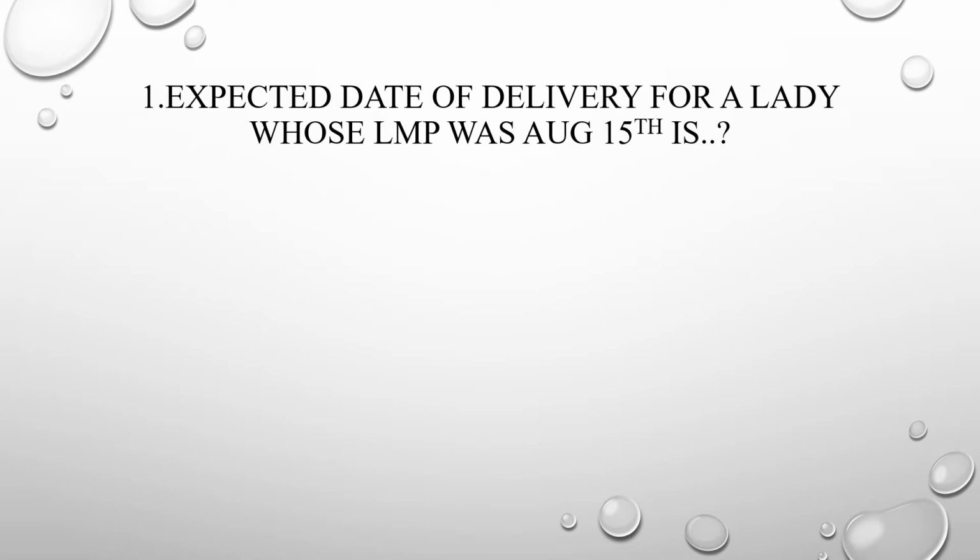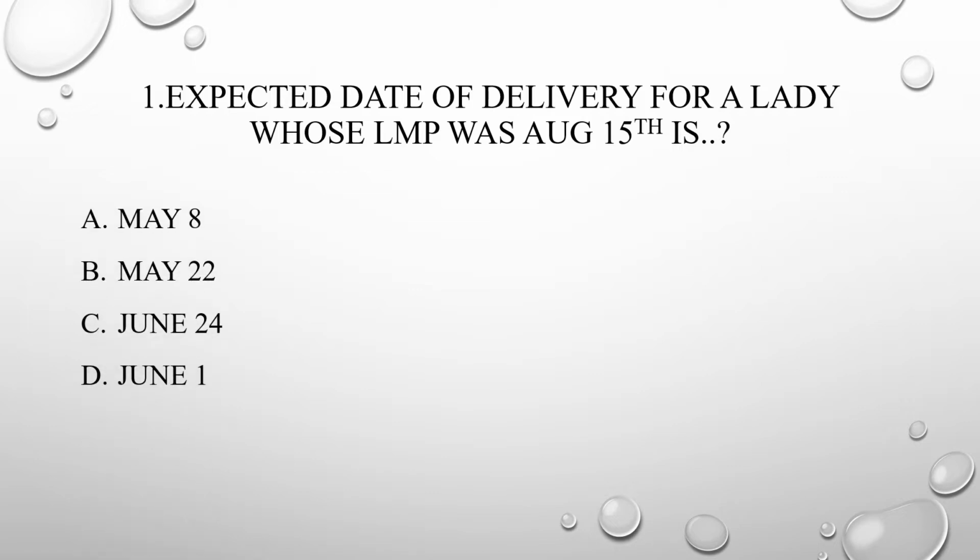First question. Expected date of delivery for a lady whose LMP was August 15th is: A. May 8, B. May 22, C. June 24, D. June 1. So there are four options, and the answer is May 22. How can we calculate it? We calculate LMP plus 9 months plus 7 days. Then we will get May 22.